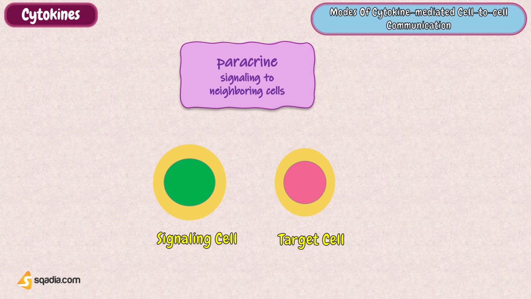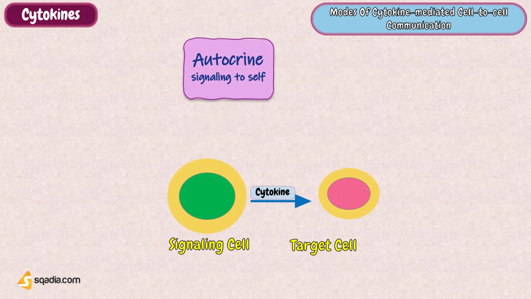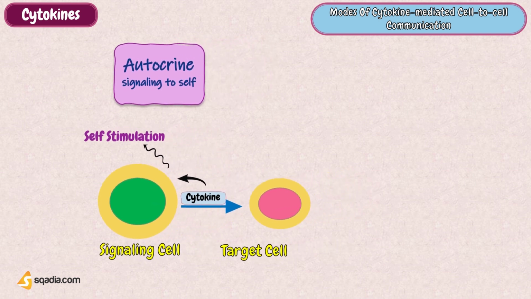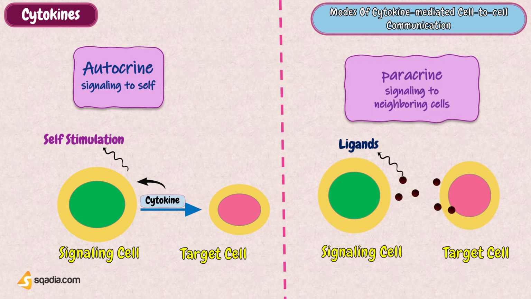Often, cells that are near one another communicate through the release of chemical messengers, that is, ligands that can diffuse through the space between the cells. This type of signaling, in which cells communicate over relatively short distances, is known as paracrine signaling. Autocrine signaling means the production and secretion of an extracellular mediator by a cell followed by the binding of that mediator to receptors on the same cell to initiate signal transduction. Now, in the case of the immune system, it mainly uses the paracrine and autocrine mode of communication.